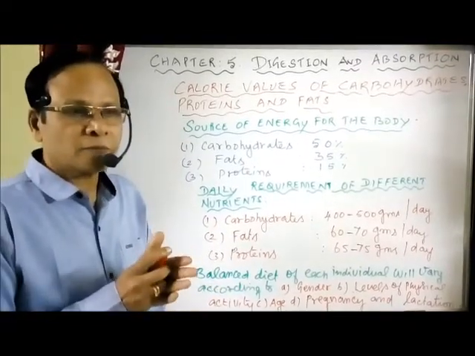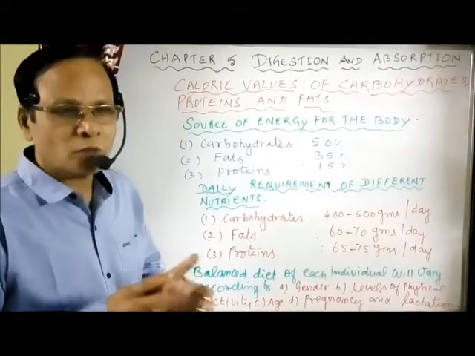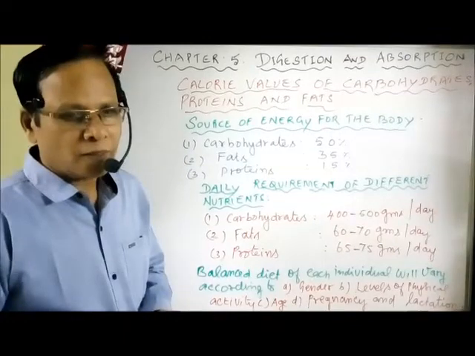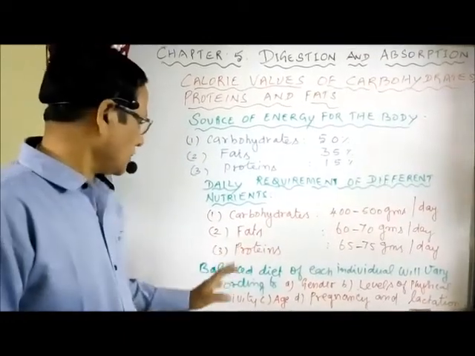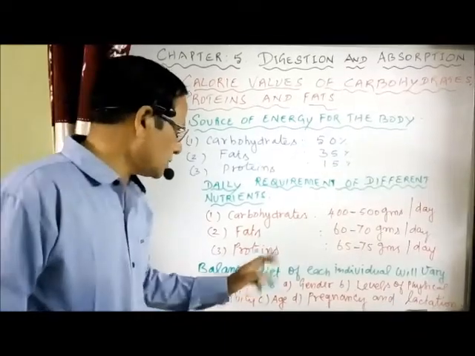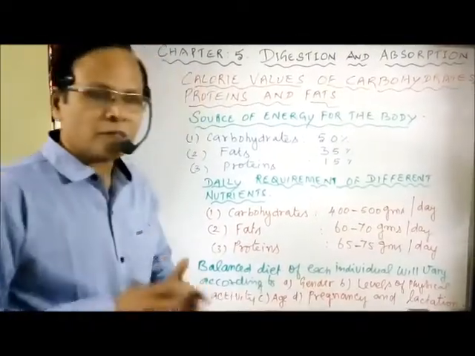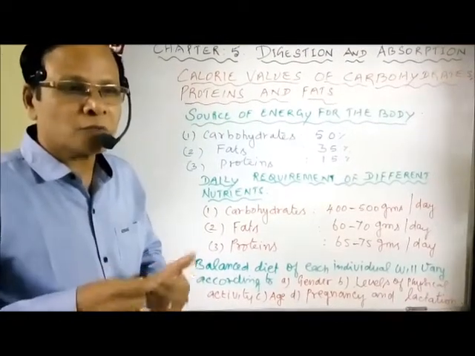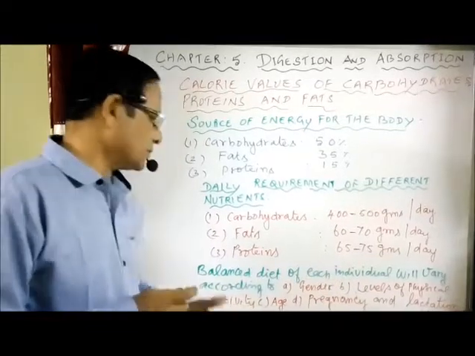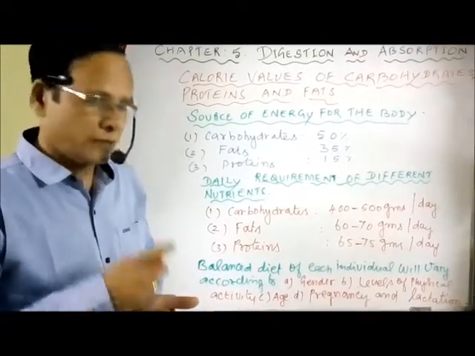The balanced diet of each individual will normally vary from one to another. They are different. The balanced diet of each individual depends on the age of the individual, and the gender, either male or female. The male needs more energy than the female. Then levels of physical activity. If you are doing more and more activity, you need more energy.